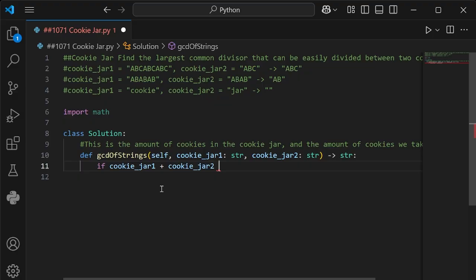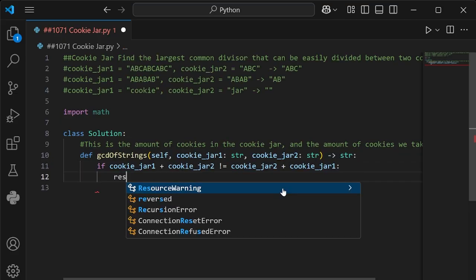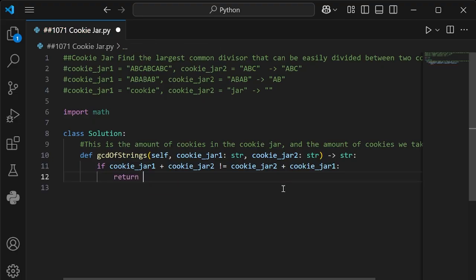We have to make sure that this first jar 1 and jar 2 is 4 cookies each, and then the next one is also 4 cookies each. But if it's not equal, so that exclamation equal is not, then we're going to get some type of an error. So we're going to go opposite this one because we have to see if it's actually going to work or not. Let's put our colon. So if we take out 4 cookies from each jar and then we take it out in different orders, are they still going to be equal? Because if they're not, then we're going to get an error. We're going to return nothing.